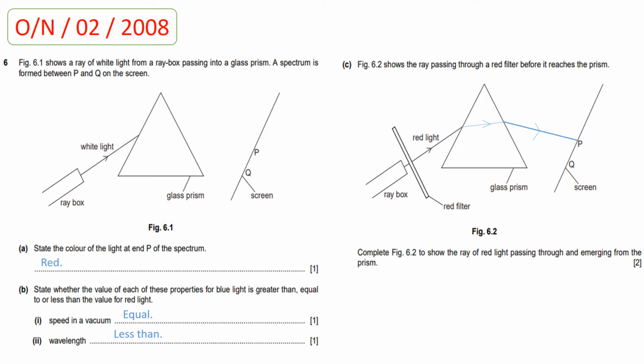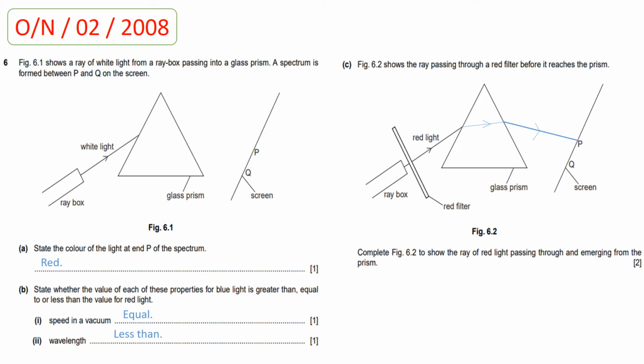So the wavelength of the blue light is less than the wavelength of the red light. Part C. Figure 6.2 shows the ray passing through a red filter before it reaches the prism. So complete figure 6.2 to show the ray of red light passing through the prism and emerging from the prism.